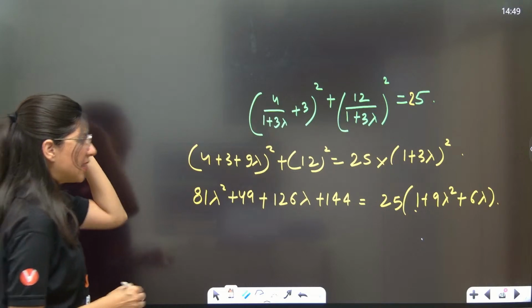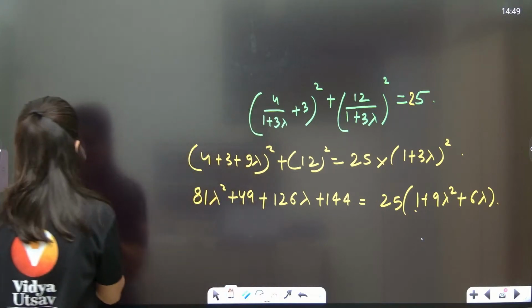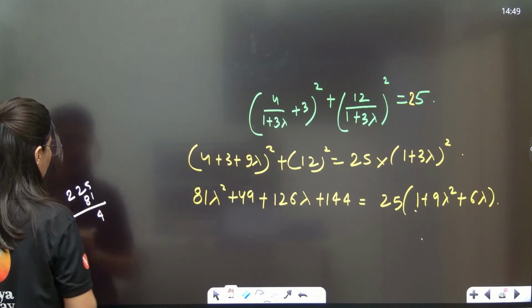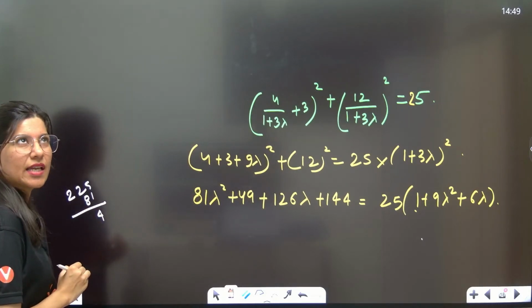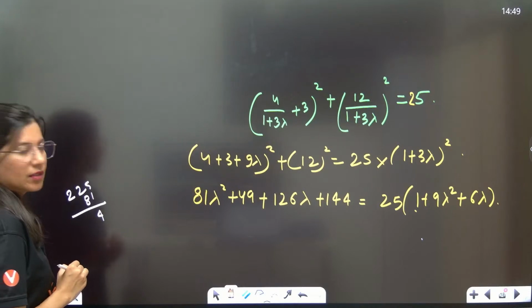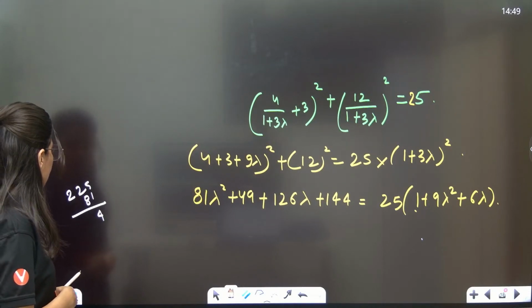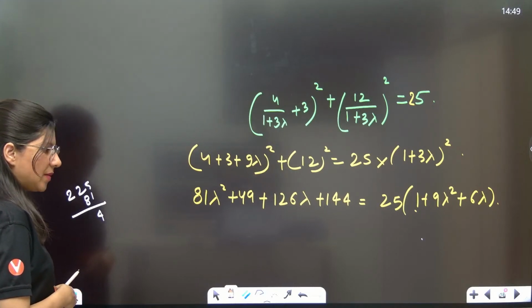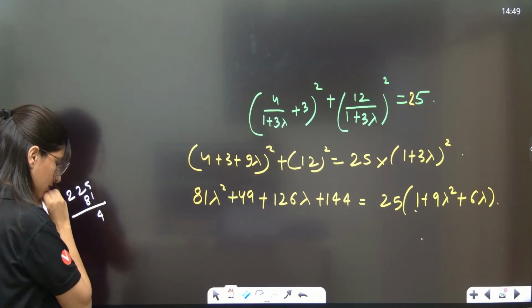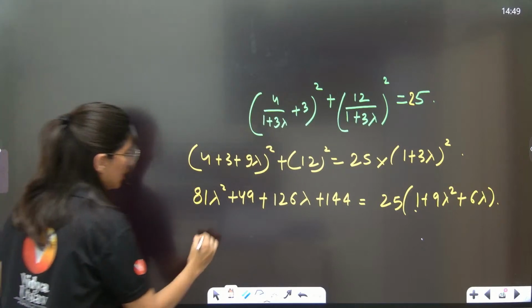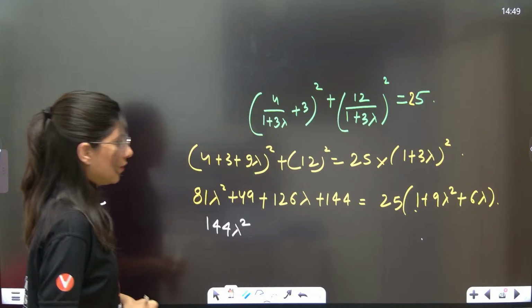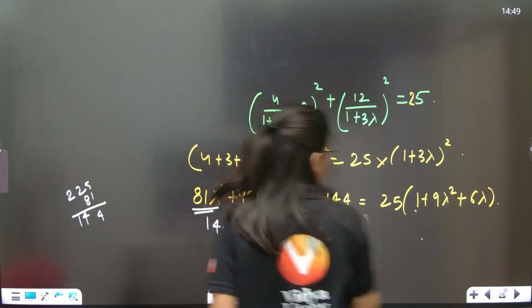225 minus 81. So this is 144. 22 minus 8 is 6... 20 minus 6... 144. Yes. So 144 lambda square on the right hand side. Okay, so this is lambda square and this is done.